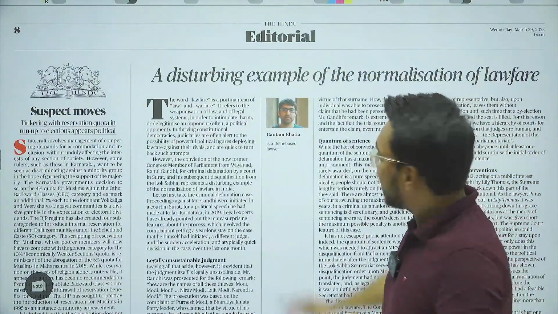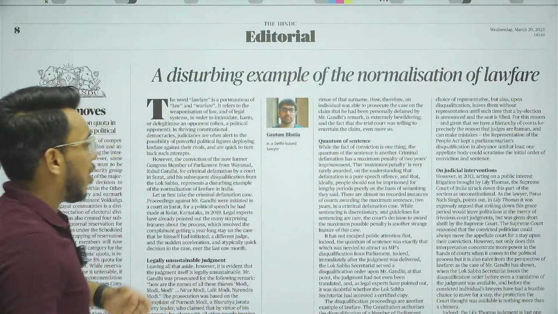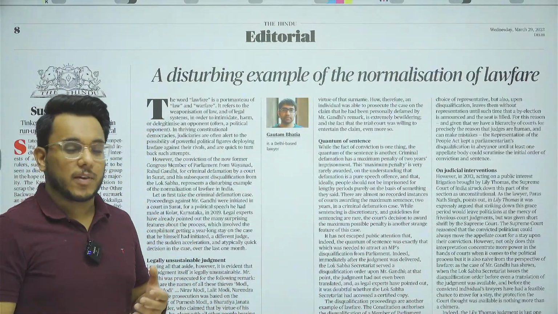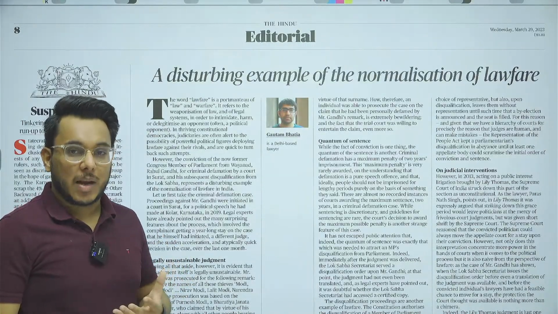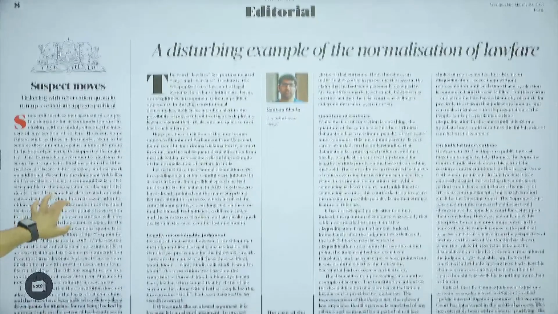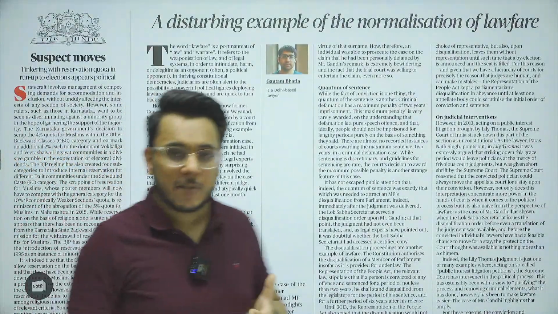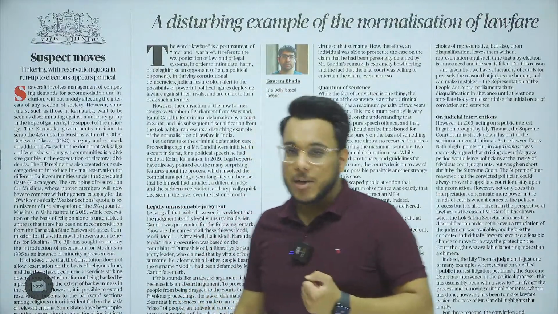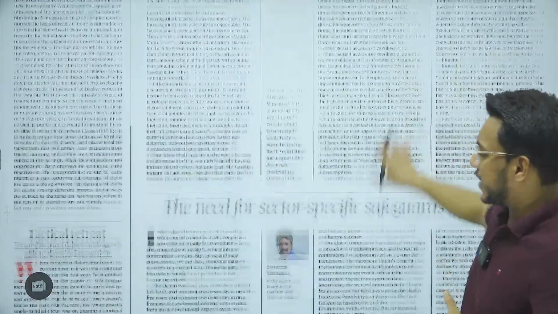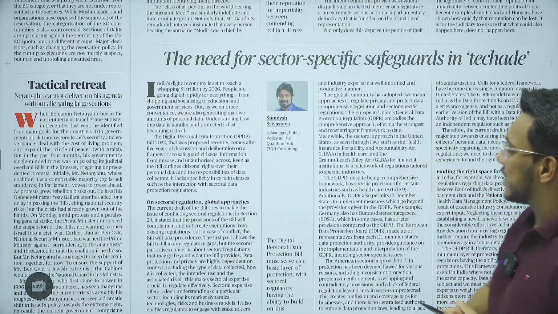So in the editorial, the first article, a disturbing example of the normalization of lawfare. So we'll understand the concept of lawfare and how it is being normalized. We'll take this particular thing. Then the suspect moves. This article talks about the recent decision where the reservation for the Muslims has been diluted. We'll see this article with respect to the examination, as in what development has happened. Then after that, need for sector specific safeguards in tech aid.